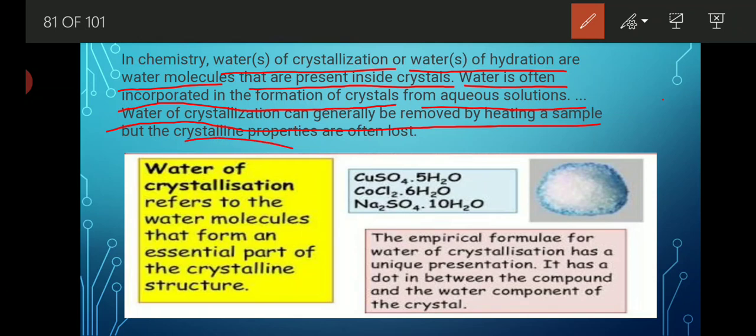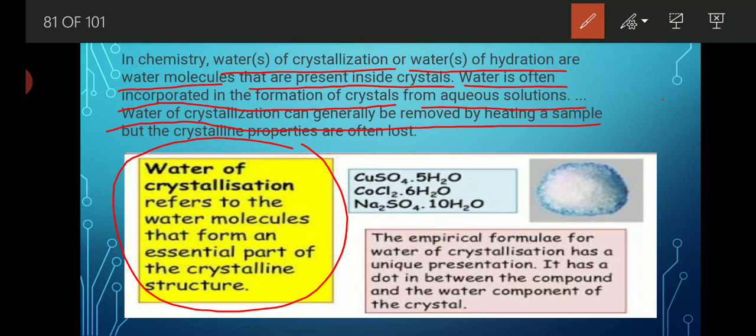On the basis of water of crystallization, there are two types of salt, that is hydrous salt and anhydrous salt. Hydrous salts are those salts in which water molecules are present in attached form, and anhydrous salts are those salts in which water molecules are not present.